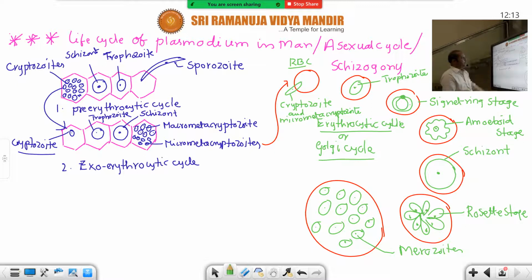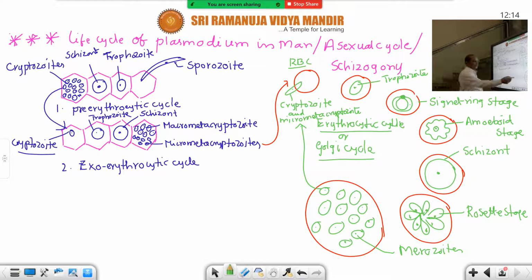So this diagram is very important. These merozoites again may enter into the RBC, or develop into gametocytes, ready to enter into the mosquito. So when the mosquito bites an infected person, these gametocytes enter into the mosquito body, then further development. So the